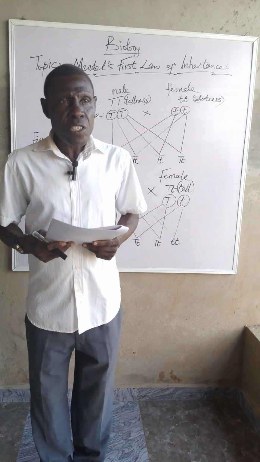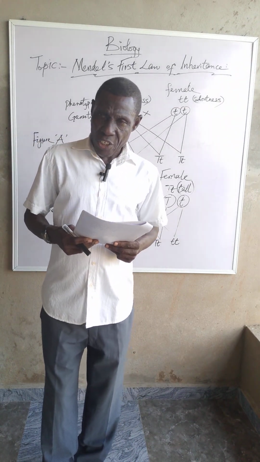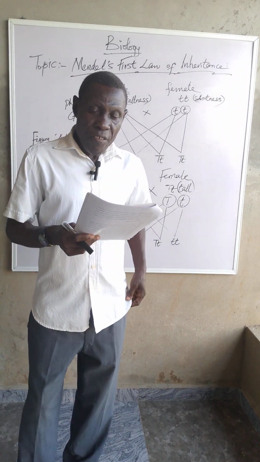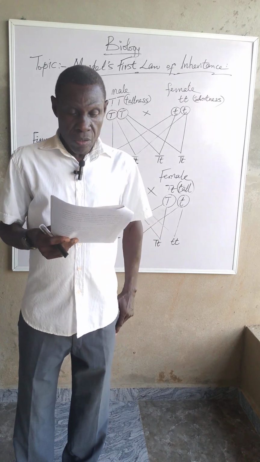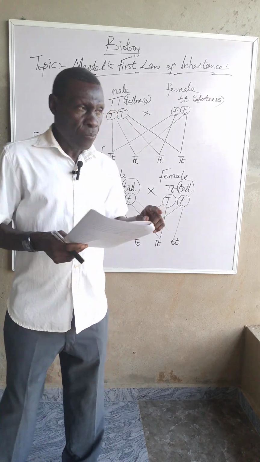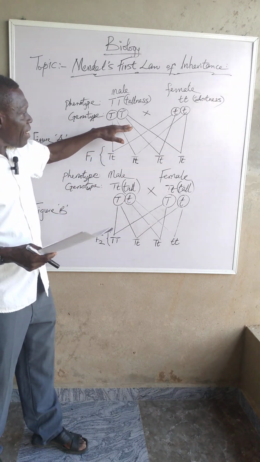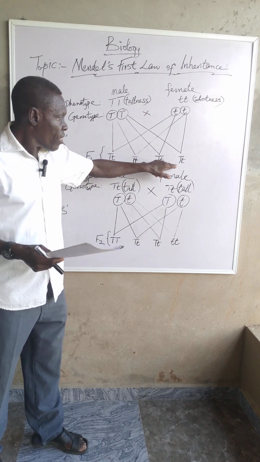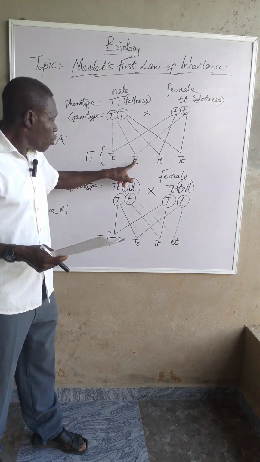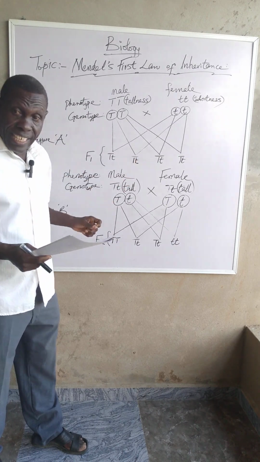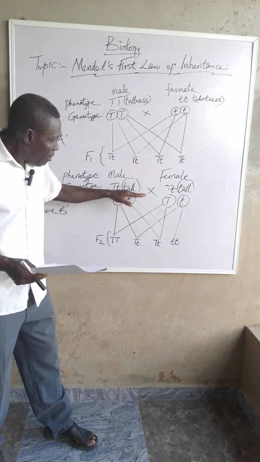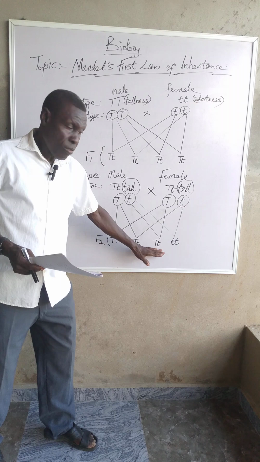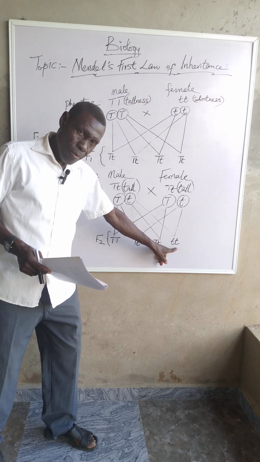Now, in the second filial generation, which is the Punnett diagram here, three of the offspring are tall, while only one is short. After this experiment, Mendel took two of these and crossbred them. Though they all appeared tall physically, after the crossbreed the result showed that three were tall, but one was purely short.